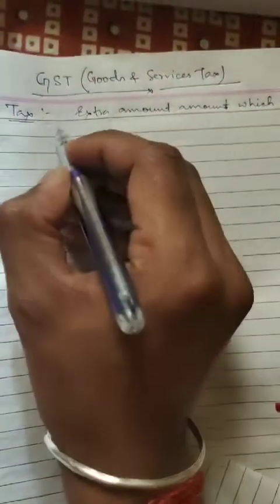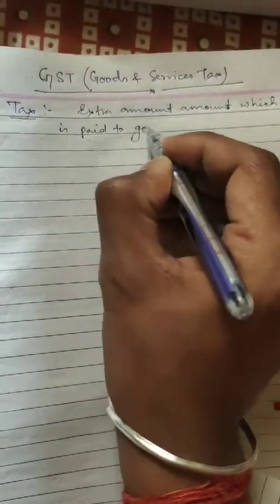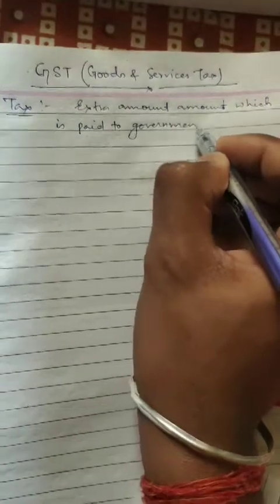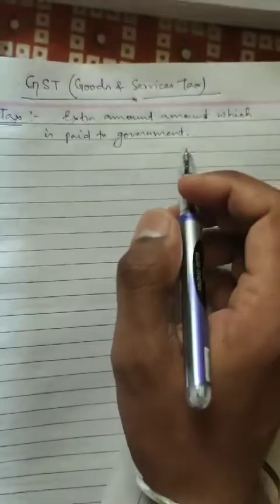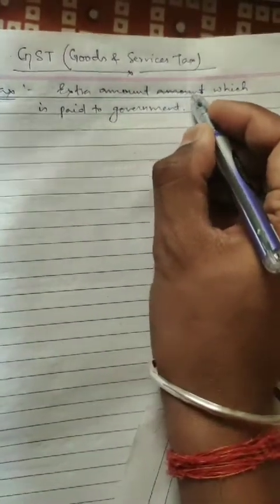which is paid to the government. Tax is the extra amount which is paid to the government.